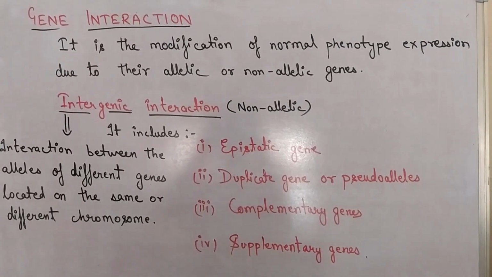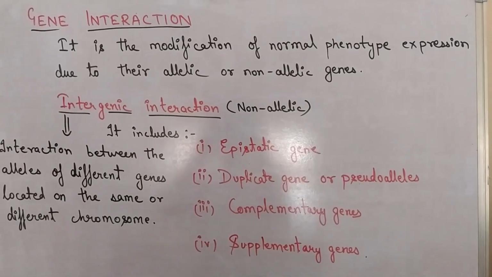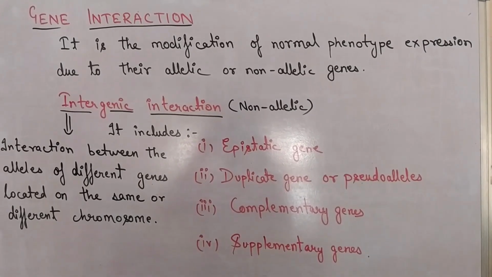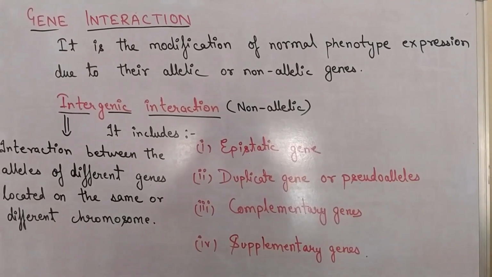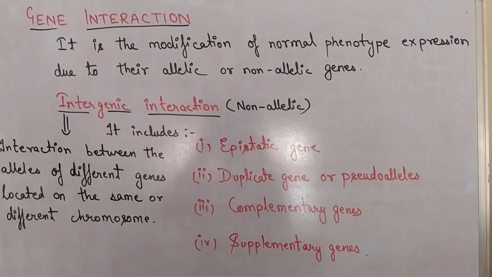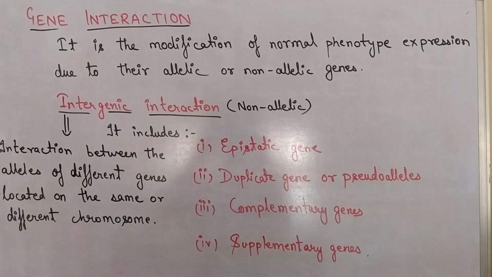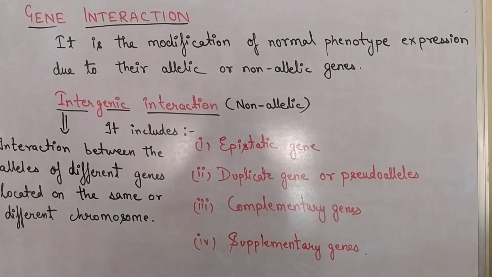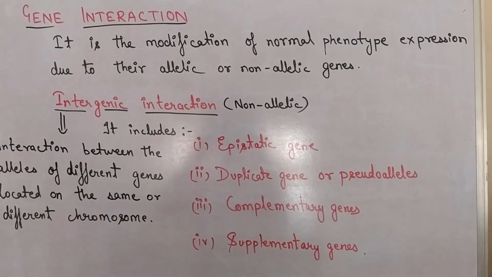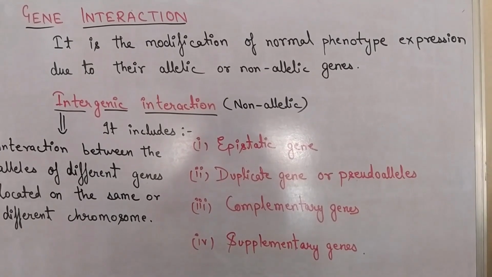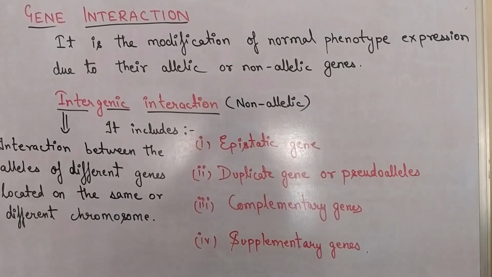You are going to study but you open your WhatsApp and you interact with your friend, so you waste your time with the interaction and the expression is changed. Like before you going to study, now you are chatting. So this is the interaction between genes which change the expression, and it is of two types, allelic and non-allelic.